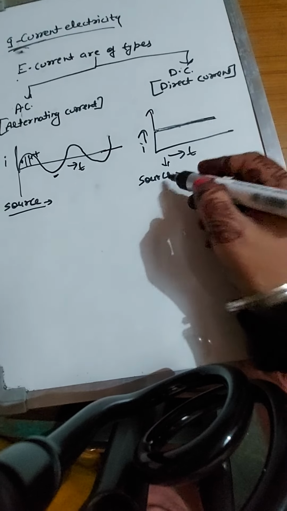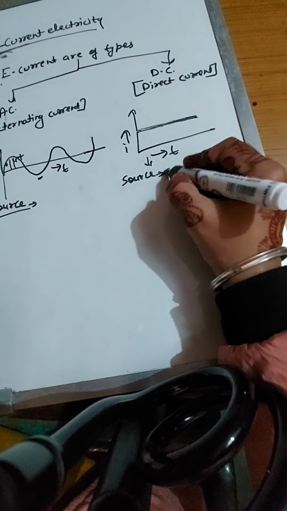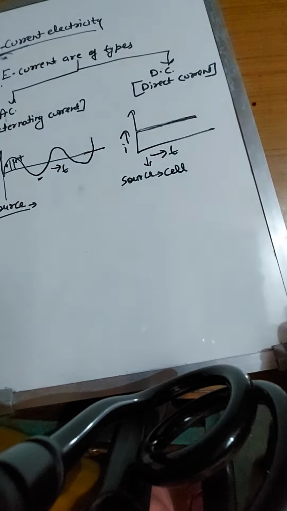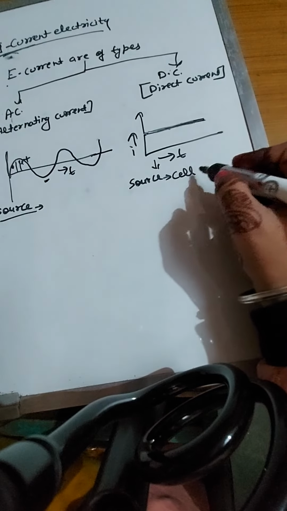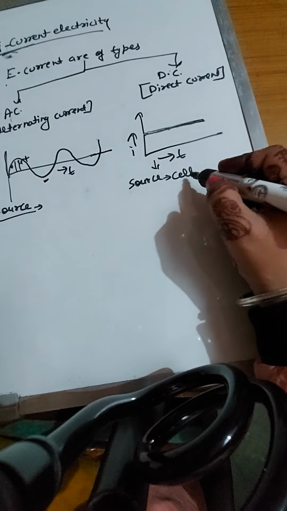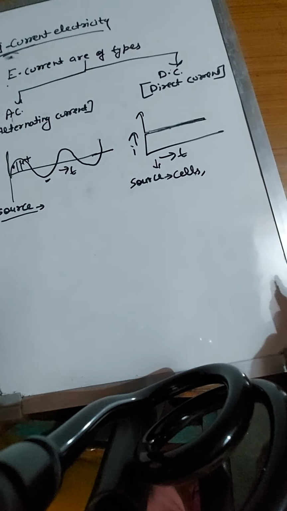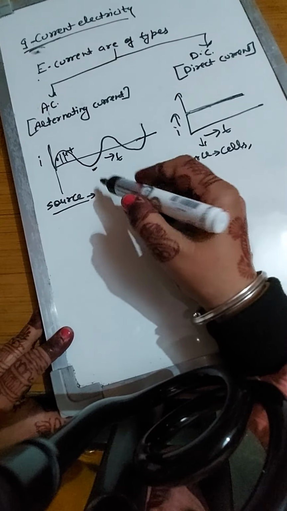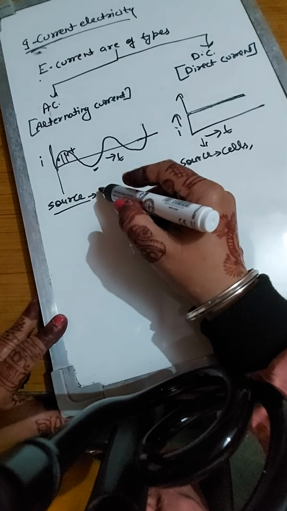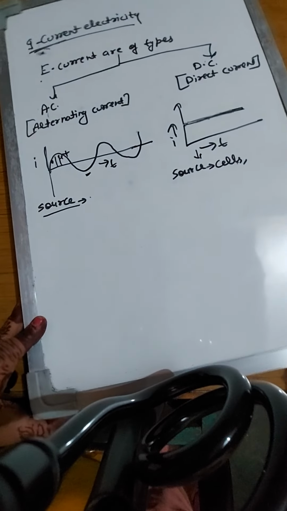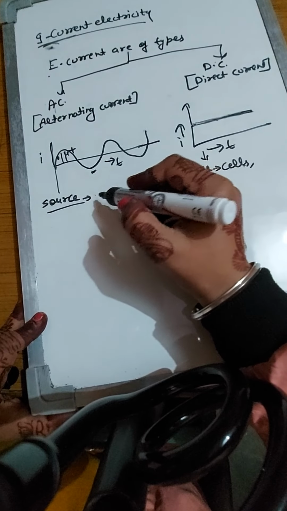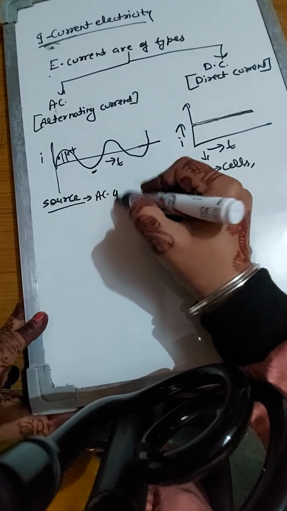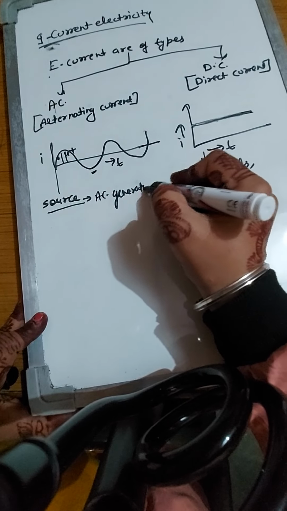So here we have to discuss the source of DC. The source of direct current is cells. We use a cell in a torch light and in small electronic equipment. Cells together make a battery. So cells are generally the source of DC current. And what is the source of AC current? AC current is in domestic wiring. The current that goes through the wiring of our homes is in the form of AC, and also the AC generator.